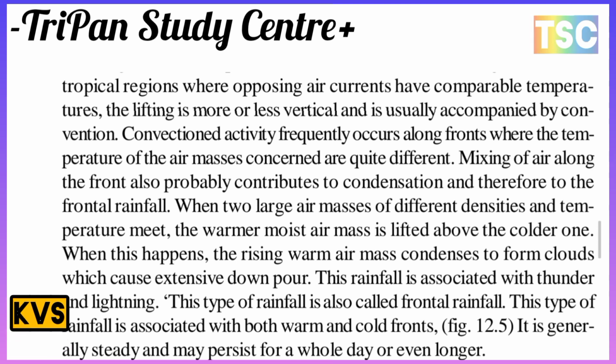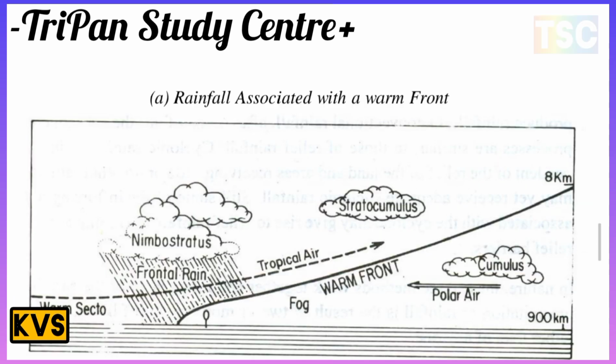This type of rainfall is called frontal rainfall, and it is associated with both warm and cold fronts. It is generally steady and may persist for a whole day or even longer. Here is the diagram of rainfall associated with the warm front. That is the most important diagram here.